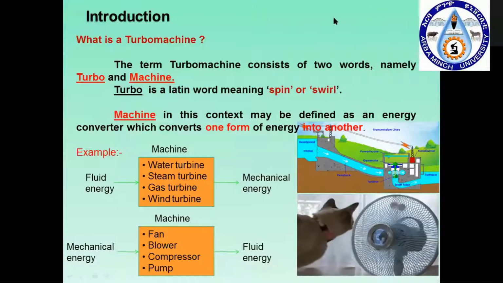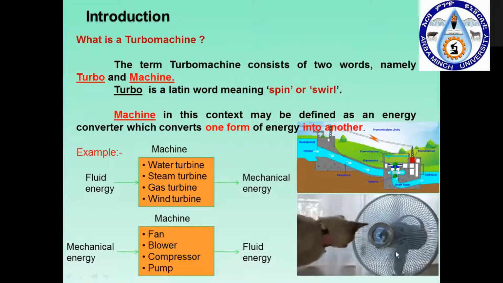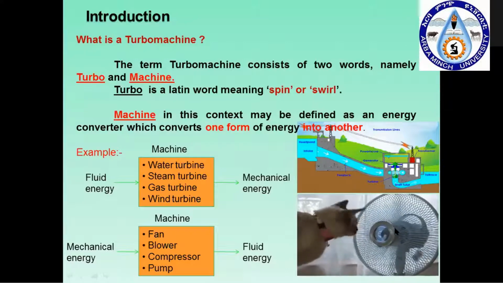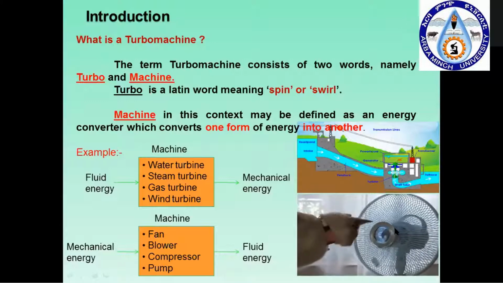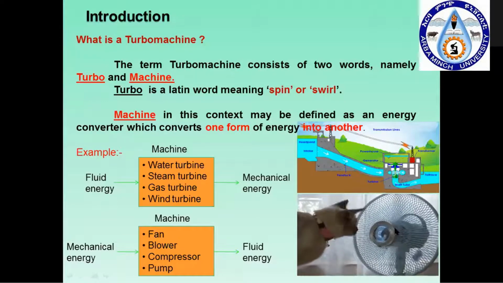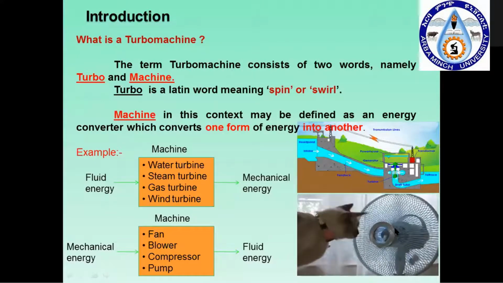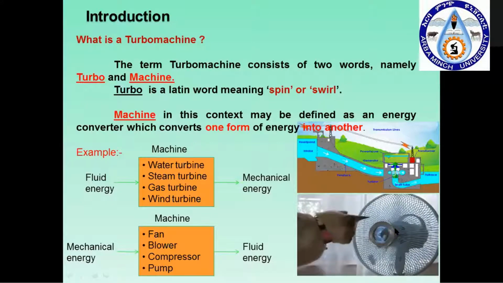Again, you can see the second option, where mechanical energy is converted to fluid energy. Here the mechanical energy is given as input by electrical energy. That means electrical energy is given to an electrical motor, and the motor rotates the blades of the fan, so that you get the fluid energy. That is for our comfort, we are getting the fluid.